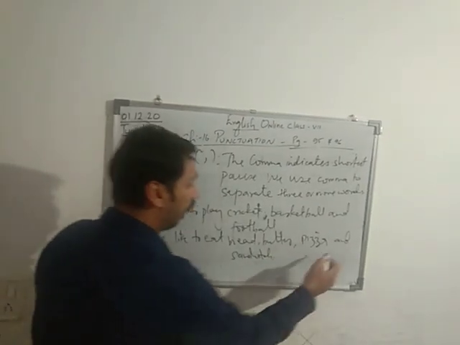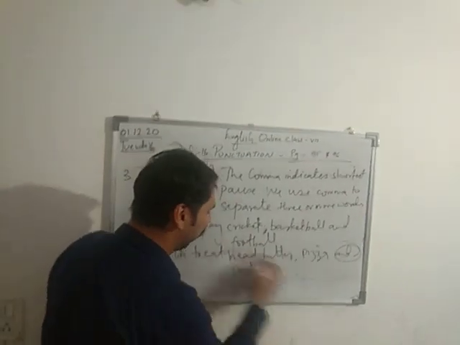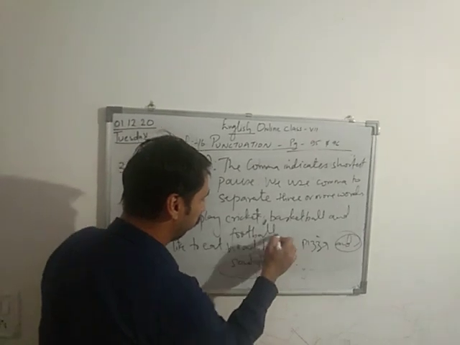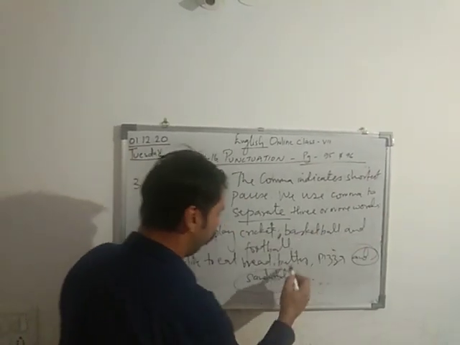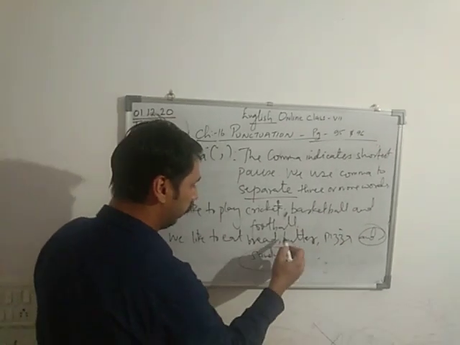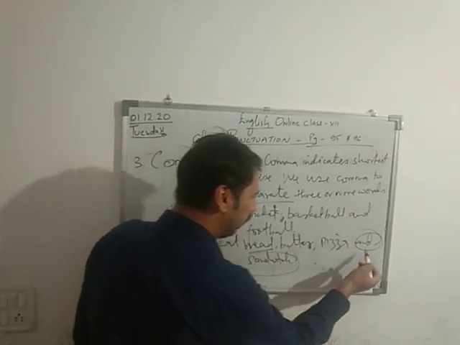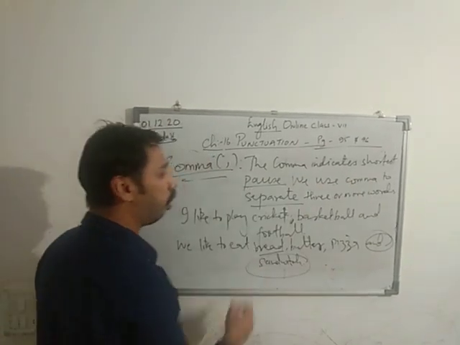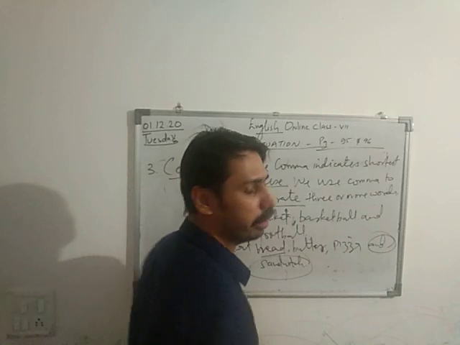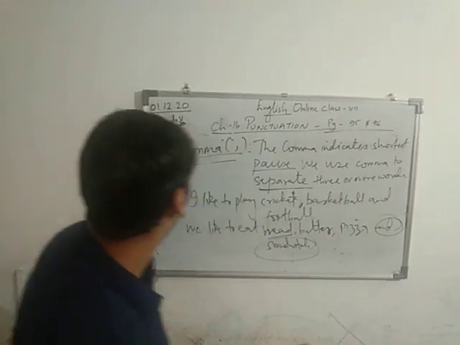So over here what have I used? I use "and" just before ending it, and I give it a full stop. I use commas to separate three or more words, like bread, comma, butter, comma, pizza, and sandwich. So here the comma is used to indicate a short pause to separate three or more words. This is my comma. Correct?